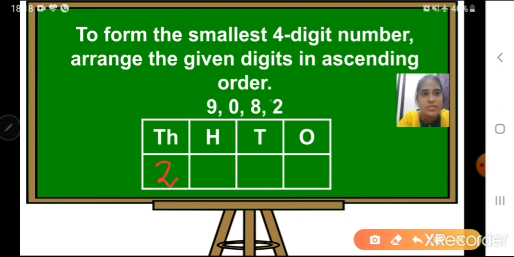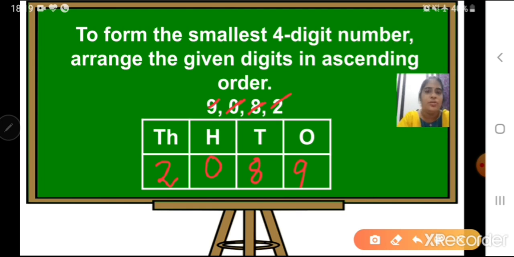After that, which is the smallest one? 0. So we'll put 0 here, the next one, in hundreds place. After then, which is the smallest one? 8. You can write 8 here in tens place, and 9 in ones place. So my correct answer is 2089. Children, all these things you can do in your rough page.